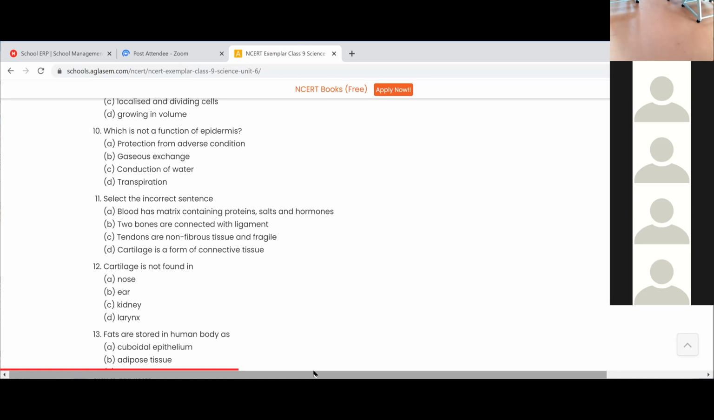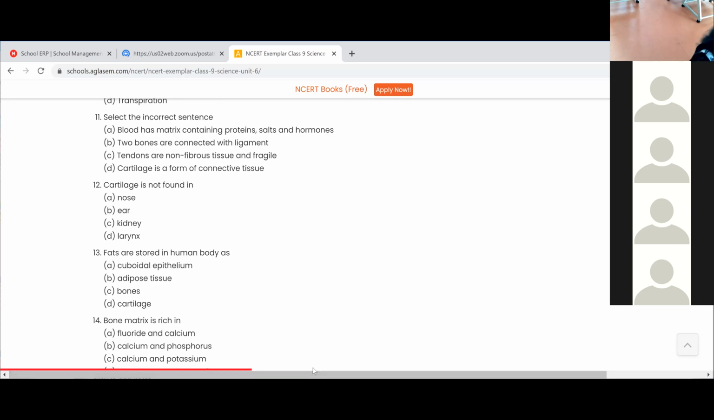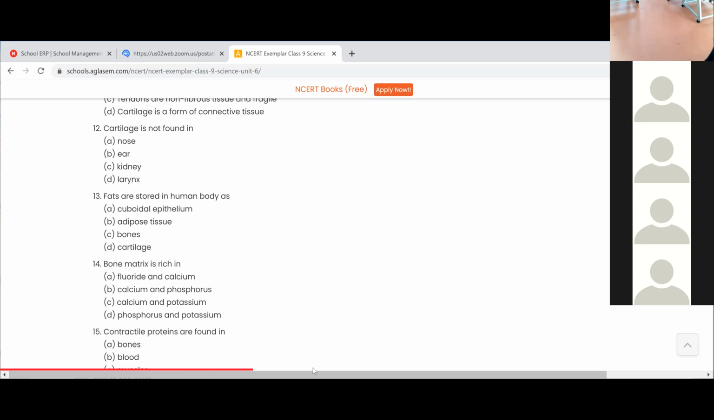And what about the 12th one? Cartilage is not found in kidney, ma'am. Yes, kidney. And what is the 13th one? Adipose tissue, ma'am. Yes, good. It's adipose tissue.